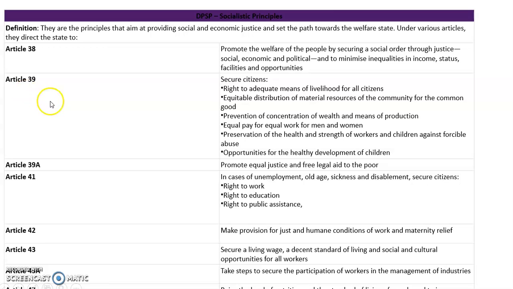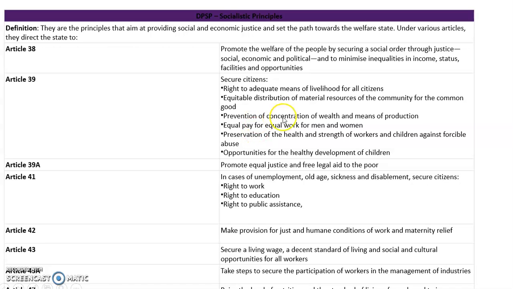What does Article 39 say? Article 39 clearly says that every citizen should be given adequate means of livelihood. Why do they have to give this livelihood? Because with this livelihood he can earn money, and with that money he is able to satisfy his basic needs. Second, whatever material resources the country has have to be distributed equitably among the community for the common good. Whatever resources we have in the country have to be distributed equally.